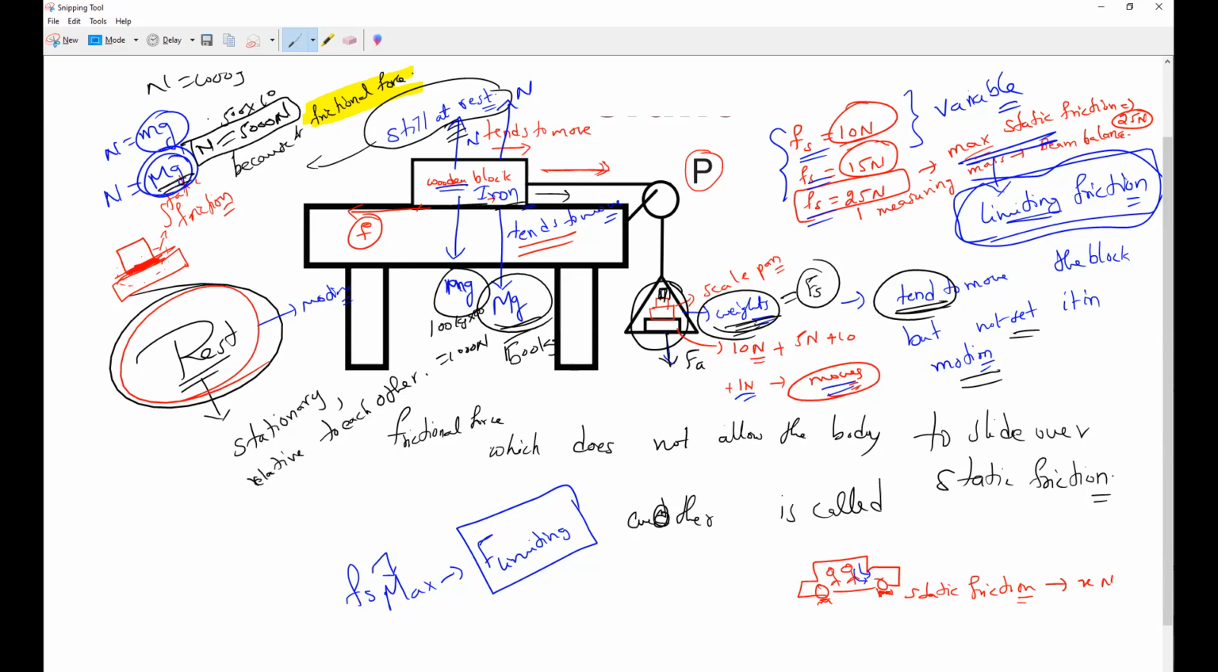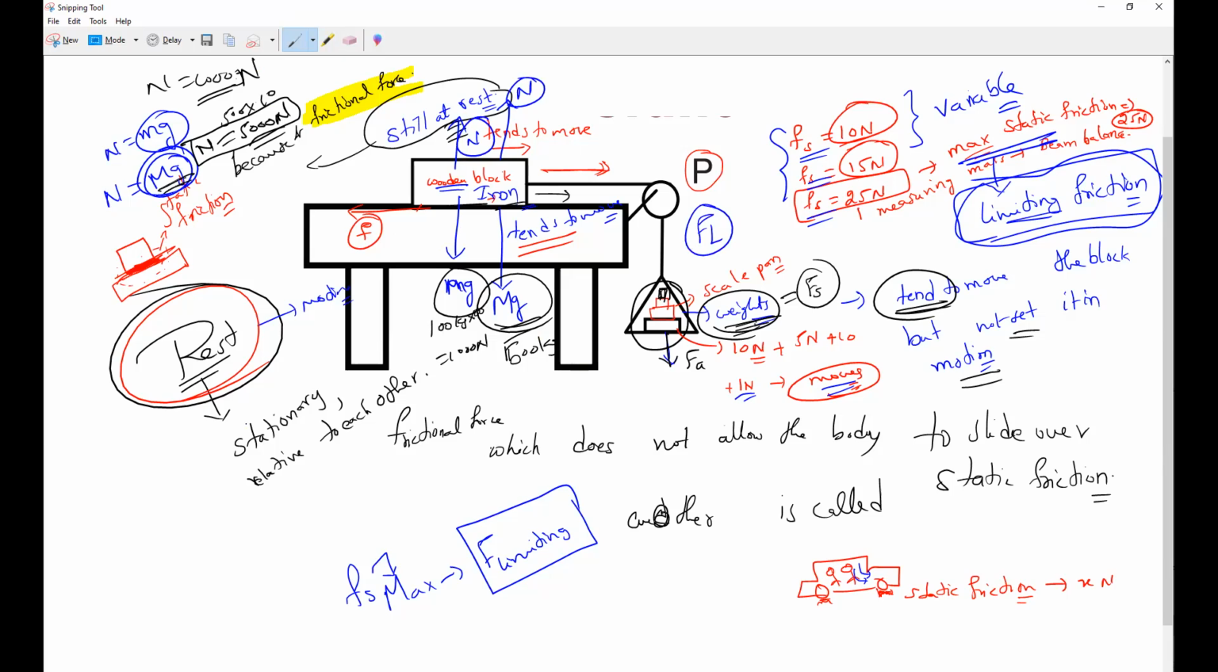So is the normal the same? That is what I'm asking. The normal is not the same. Here it is 1,000 newtons and here 5,000 newtons. Is it the same? No, sir. That is what I'm saying. So the normal varies, and the limiting friction F limiting also varies.